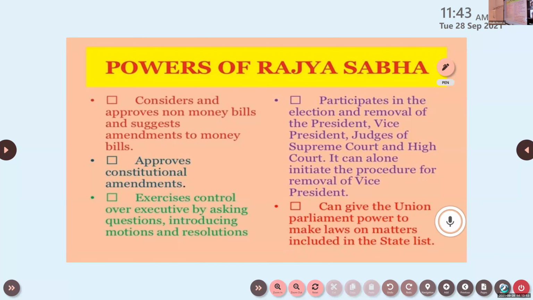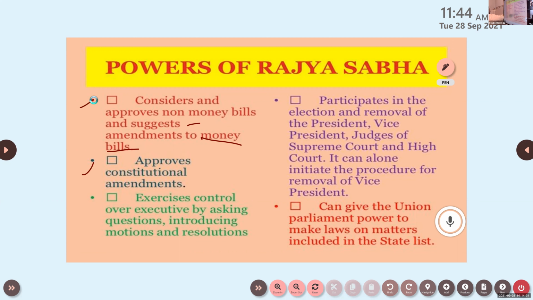Next one, powers of Rajya Sabha. We know that Rajya Sabha considers and approves non-money bills and suggests amendments to money bills. Money bills will be discussed only in Lok Sabha, but not in Rajya Sabha. Clear or not? But if any changes are needed in the money bill, definitely the Rajya Sabha will inform that. They will give suggestions, only suggestions related to money bills, finance matters. All other bills will be there in the Rajya Sabha. They will discuss them.